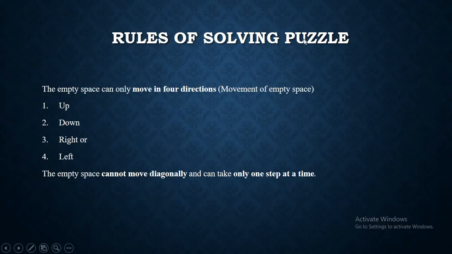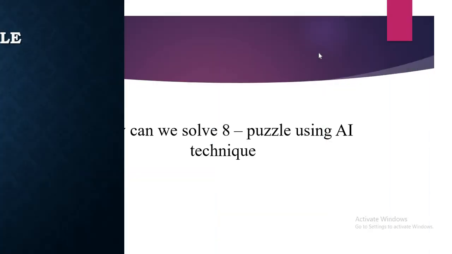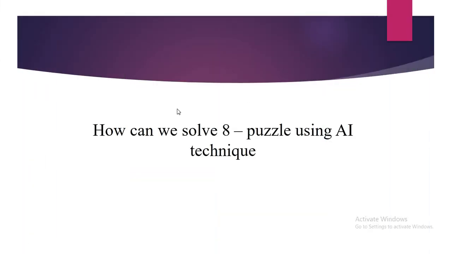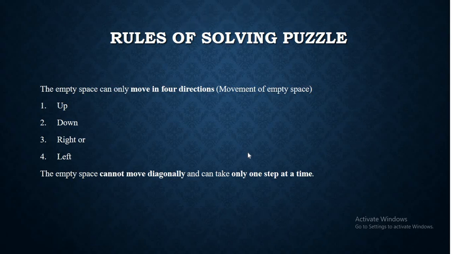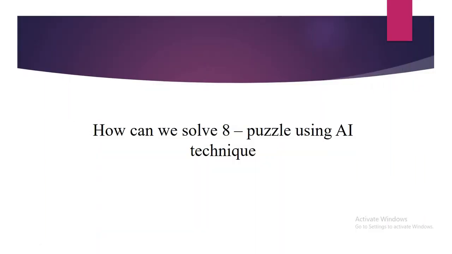Here are the rules of solving the 8 puzzle. It can be solved by moving up, down, right and left. The empty space cannot move diagonally and can only take one step at a time. Like, the empty space can't be moved diagonally and it should take one step at a time.